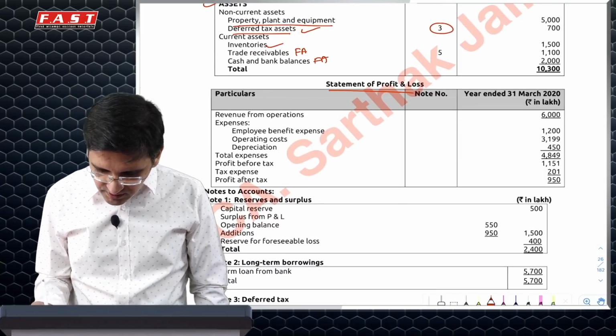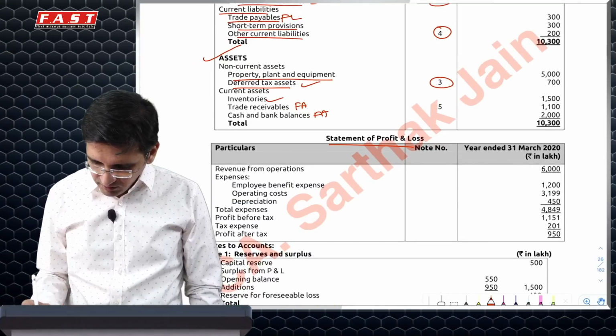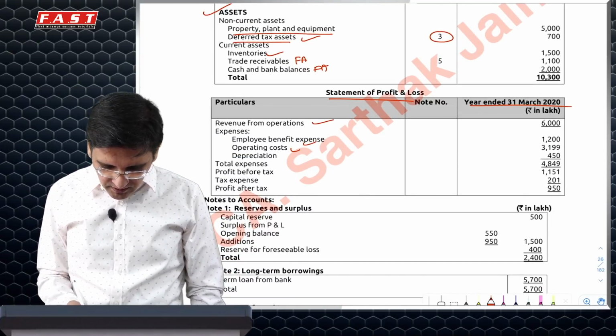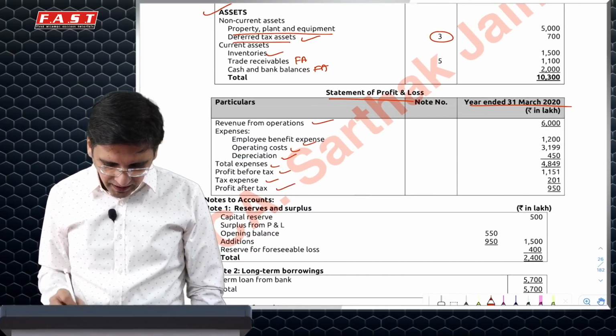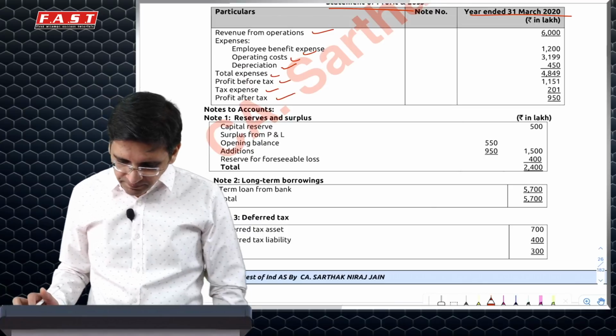Statement of profit and loss nomenclature is okay. The period should be given here for the year ended. It's given here. That's okay. Revenue from operation, different cost, expense, PBT, tax, profit after tax. That's fine. If you have current and deferred tax, you can show it separately.